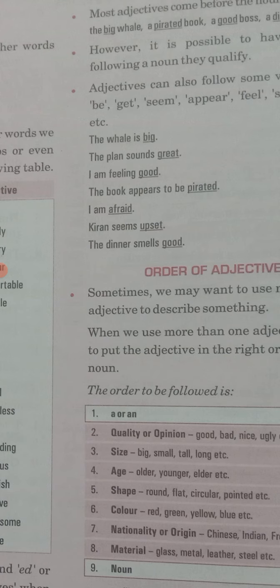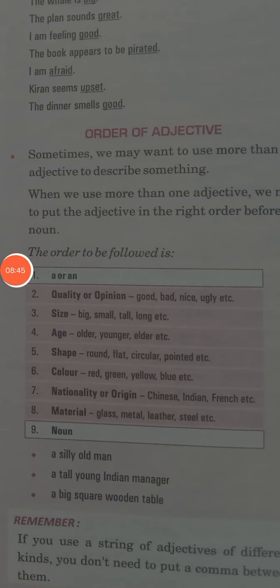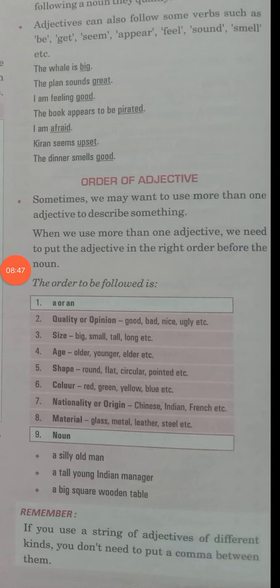Now the last topic of this page is your order of adjective. So there you can see the order is followed here in this chart, where 9 points are given, which adjective you have to use when you are expressing any quality or opinion, your size, your age, shape, color, nationality, or material.